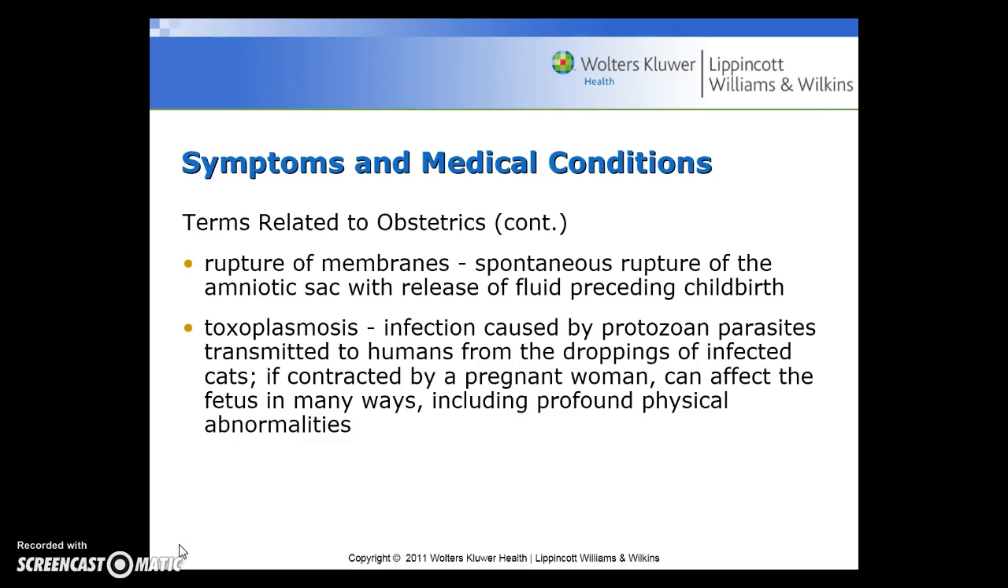The rupture of membranes is the spontaneous rupture of the amniotic sac with release of fluid preceding childbirth. Toxoplasmosis is an infection caused by protozoan parasites transmitted to humans from the droppings of infected cats. This is why they tell women not to change litter boxes due to toxoplasmosis. And if it's contracted by a pregnant woman, it can affect the fetus in many ways, including profound physical abnormalities.